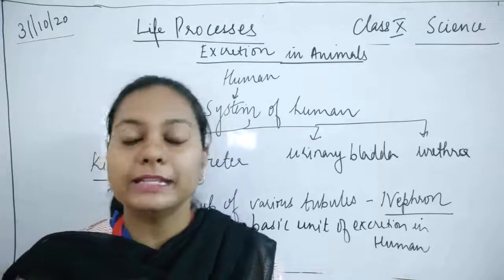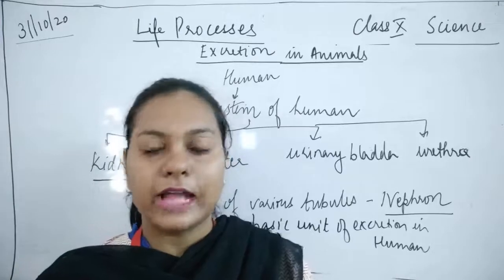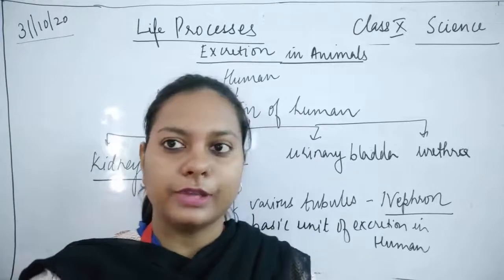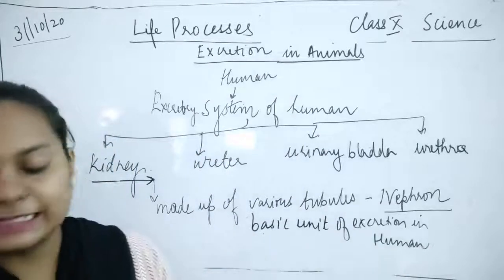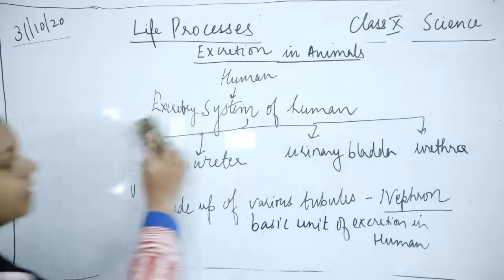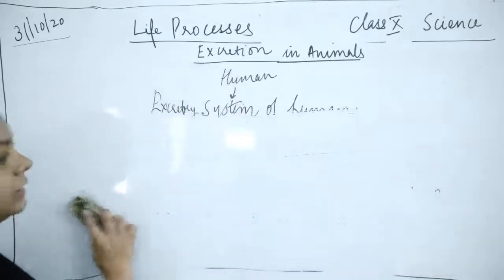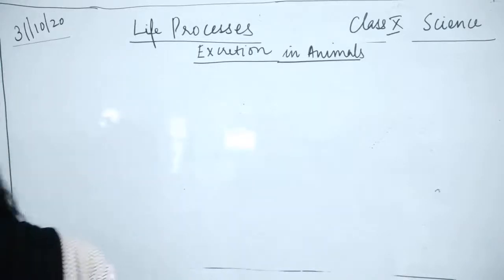Okay, so we will be discussing the structure of nephron, and I'll be telling you how it works. So before that, I'll be telling you about the organs of excretion which are present.